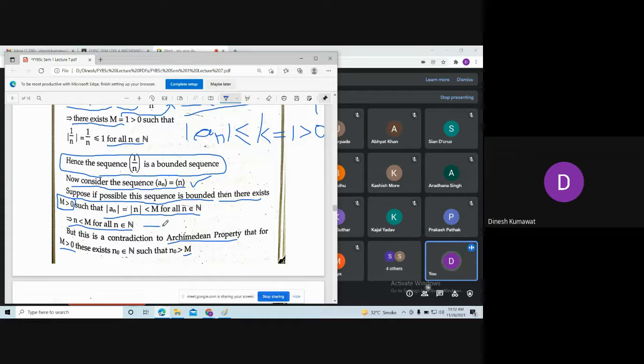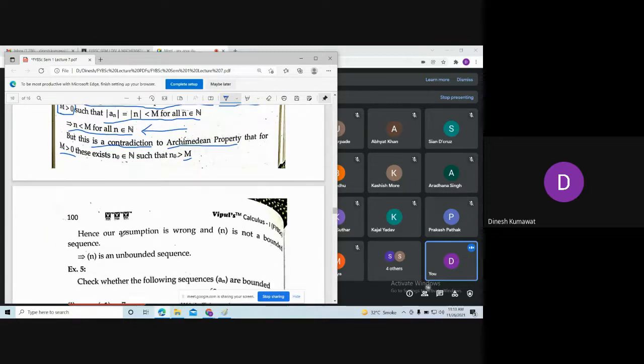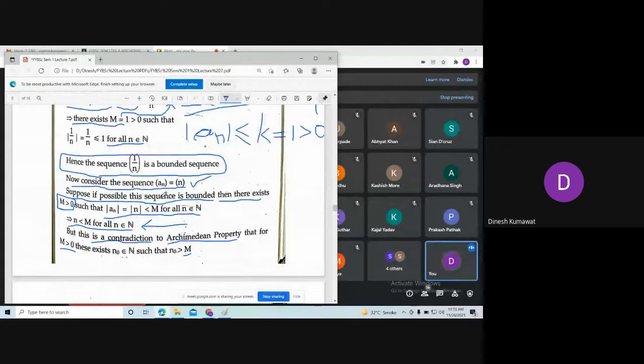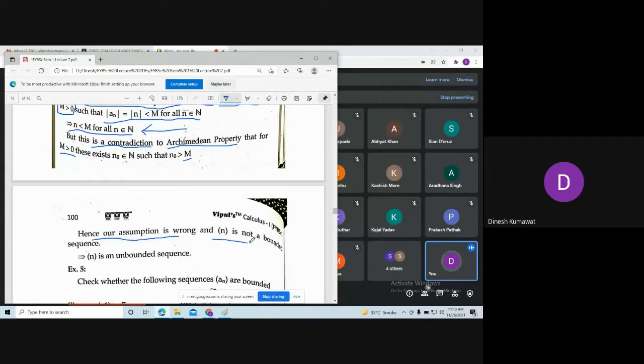But here we are saying what? Every natural number is less than this real number. So this is a contradiction to the Archimedean property. Hence our assumption is wrong. We have assumed that, if possible, this sequence is bounded. So this is not true. So what is true? This n has to be an unbounded sequence. Is it clear how we are going to use the Archimedean property in this scenario?